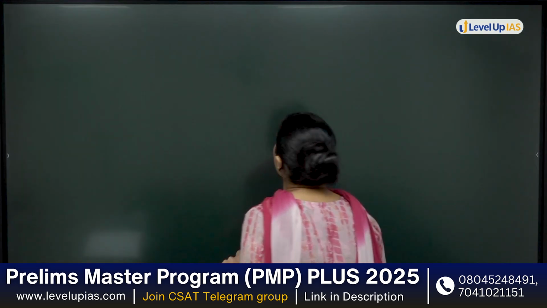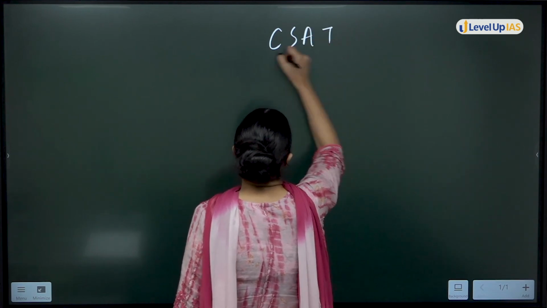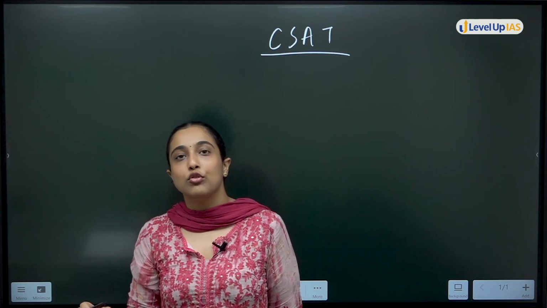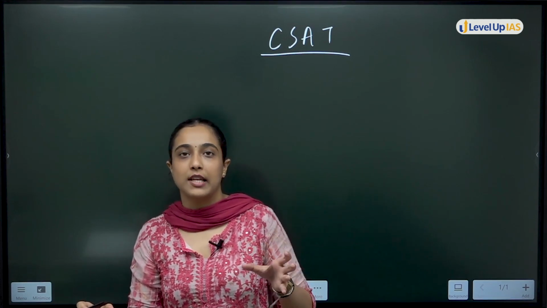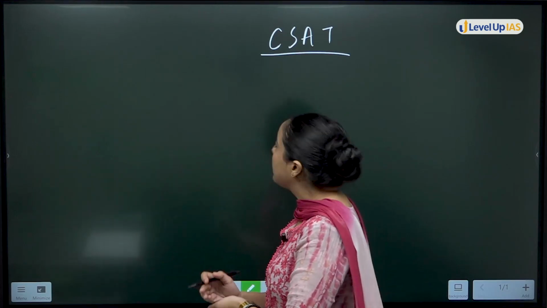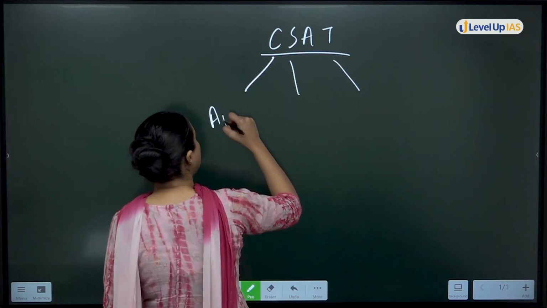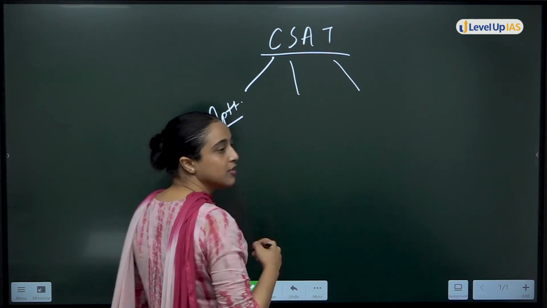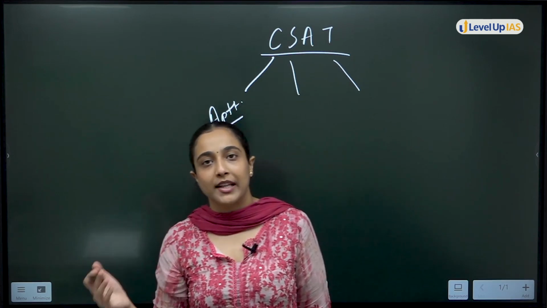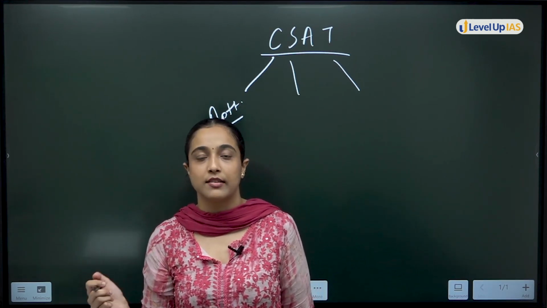As we all know, CSAT is a part of your prelims examination of UPSC. In prelims, UPSC has two papers, GS and then CSAT. In your CSAT paper, you have three sections. First is aptitude, that is your mathematics, quantitative aptitude. In this you will have basic mathematics, and also some data sufficiency and data interpretation questions.